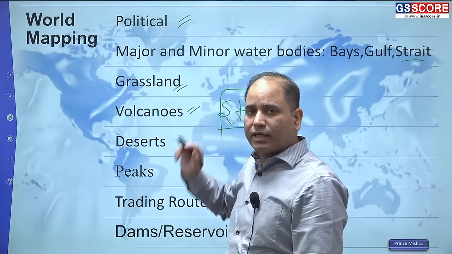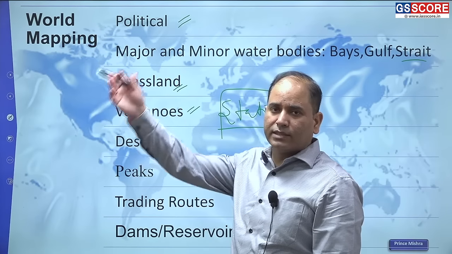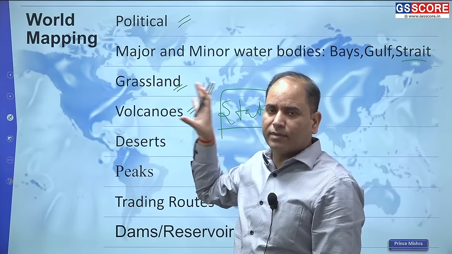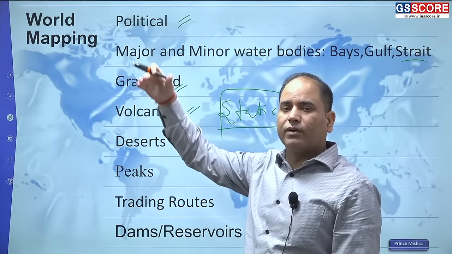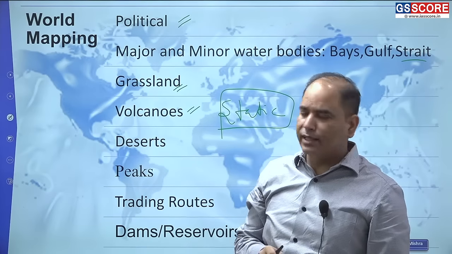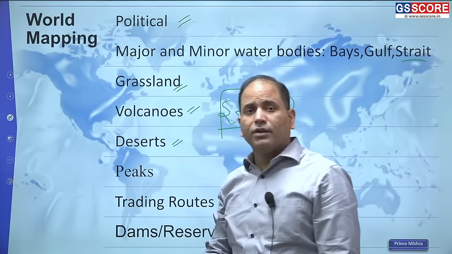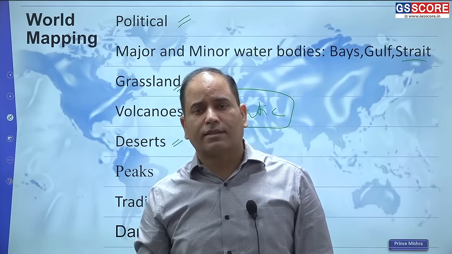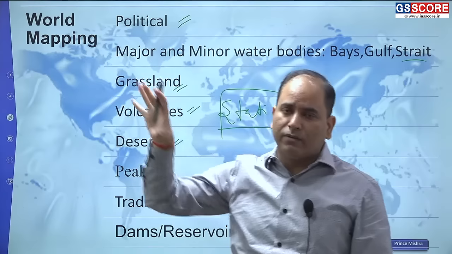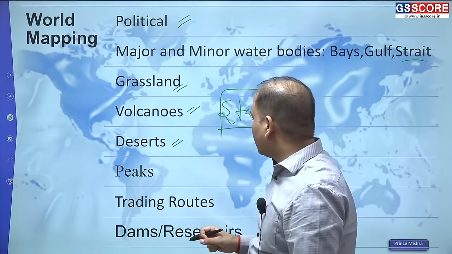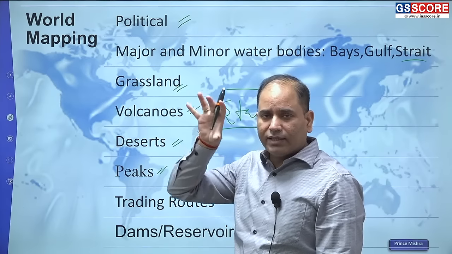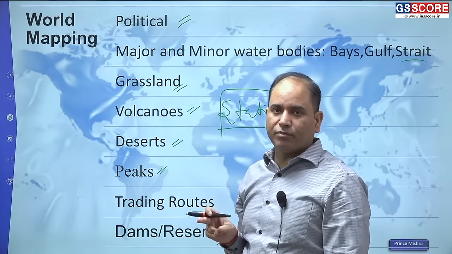Then different volcanoes that are distributed throughout the world. Not only the Circum-Pacific Ring of Fire, but other than the Ring of Fire, also identify some of the major volcanic sites of the Indian Ocean, and some of the major volcanic sites in the Mediterranean region. Then you will have the deserts, both hot deserts as well as cold deserts. Identify the major deserts like the Sahara, the Chihuahuan, then the Namib deserts, all the deserts. Then most of the mountain peaks: identify the major mountains of the world and their peaks.